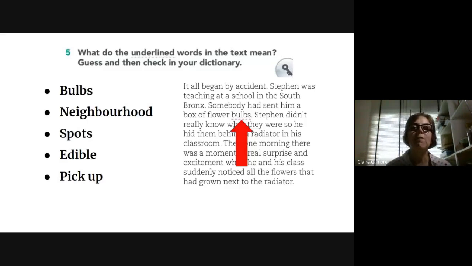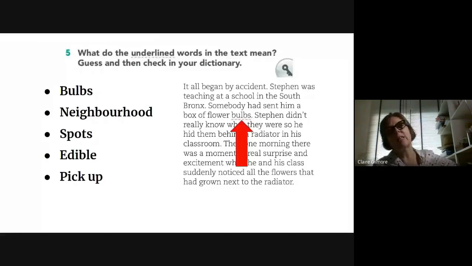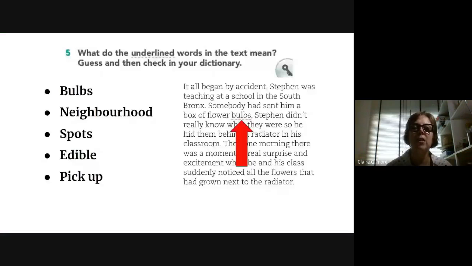Now, exercise 5, we're just moving on to exercise 5, and we're looking for the underlined words in the text. So what I've done is I've put a wee bit of text on the slide for you, and I have a red arrow pointing to the first word, bulbs. You'll see that I have the 5 words that are underlined in the text on the page here. So we have bulbs, neighbourhood, spots, edible, and pick up.